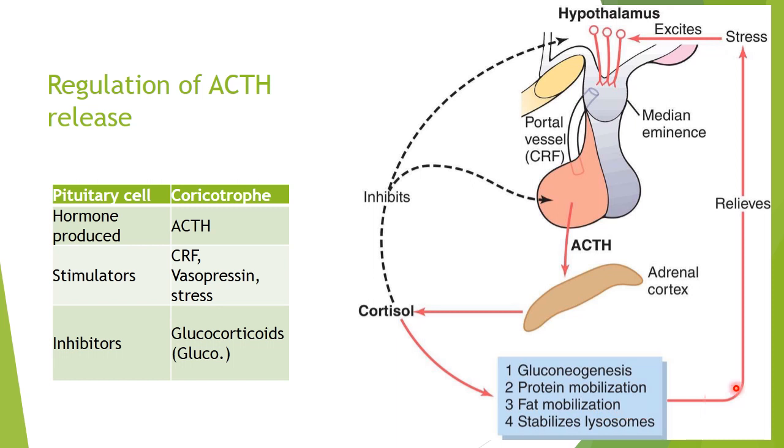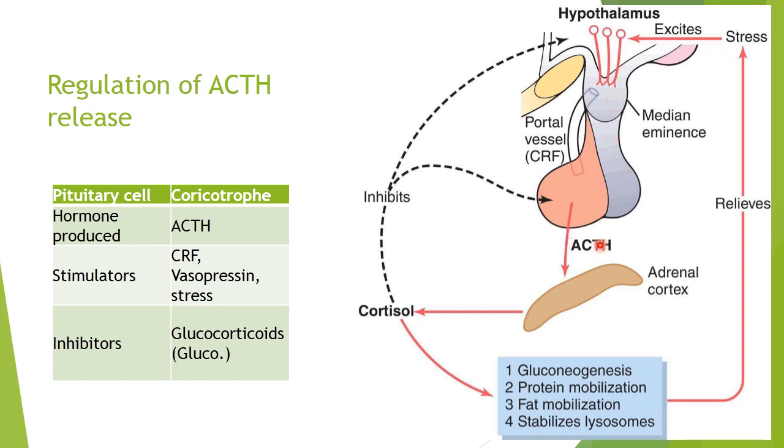The actions of the glucocorticoids lead to release of stress. That might be one of the factors to cause release of the corticotropin. So stress also excites the hypothalamus and causes release of corticotropin. Other than that, the hypothalamus by itself has circadian control over the release of corticotropin.